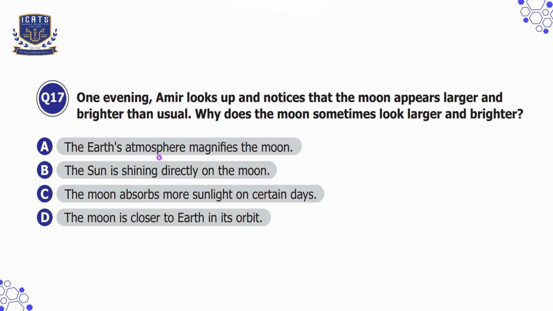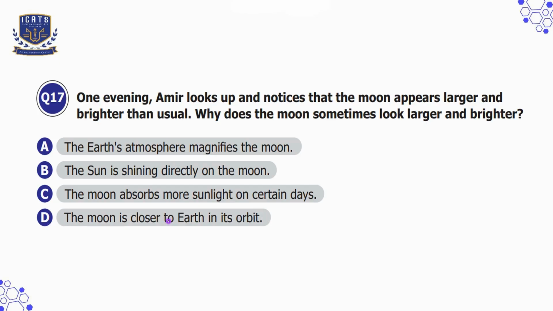So option A is the Earth's atmosphere magnifies the moon, which is incorrect because Earth's atmosphere can cause some optical illusion like the moon illusion, but it does not magnify the moon in the way that it makes it truly larger and brighter. Option B is the sun is shining directly on the moon, which is also incorrect because the sun always shines on the moon. This does not explain why it appears larger and brighter at certain times. Option C, the moon absorbs more sunlight on certain days, which is incorrect because the moon does not absorb more sunlight on any specific days.